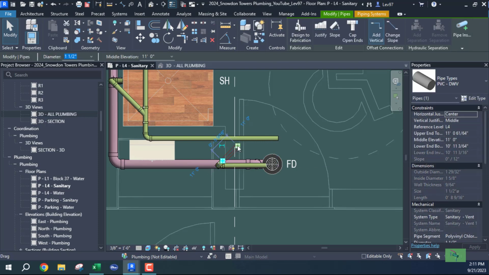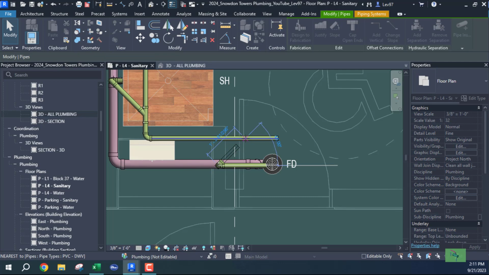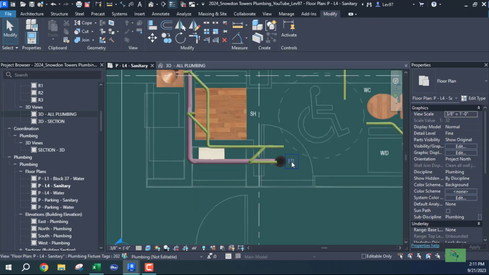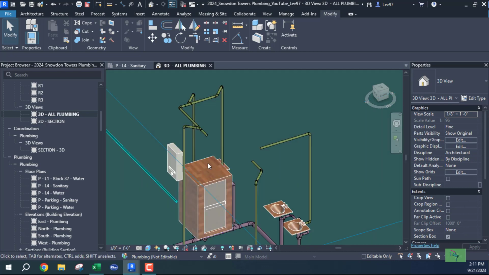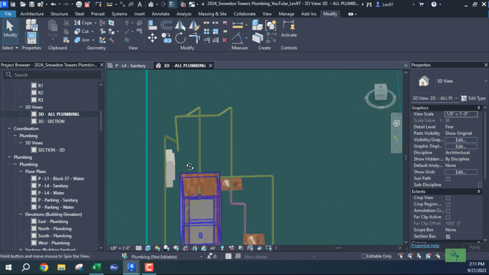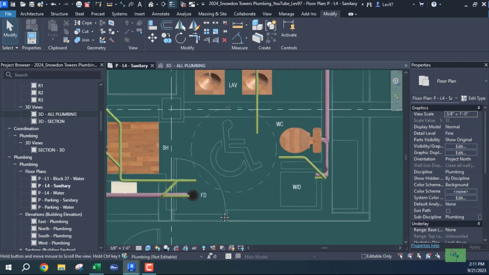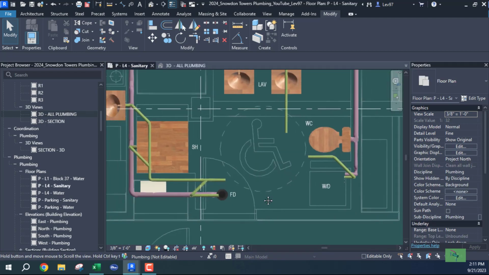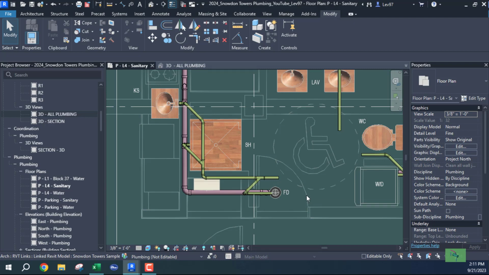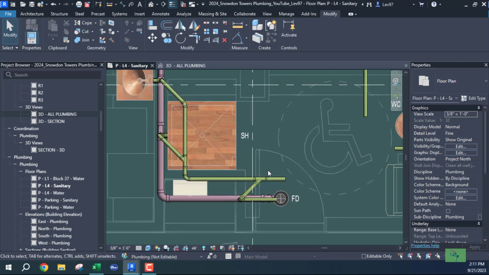Because they're both at the same elevation, that looks good. So all of this is happening in the ceiling space. Let's go back to the floor plan. What we're going to have to do, it looks like, is come up some.